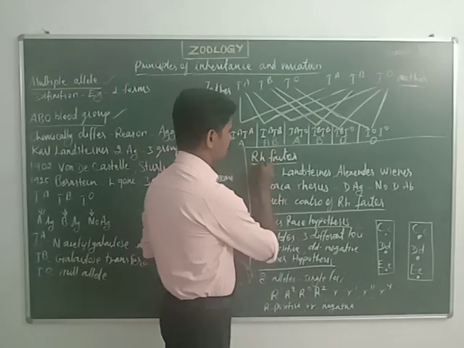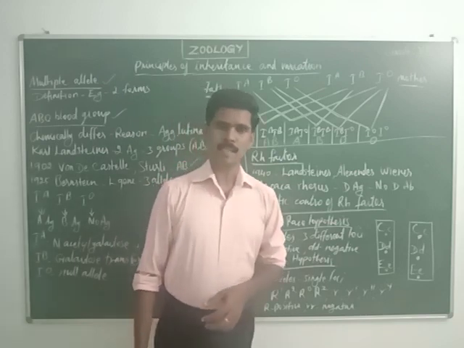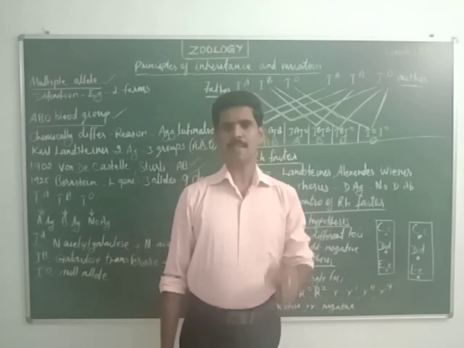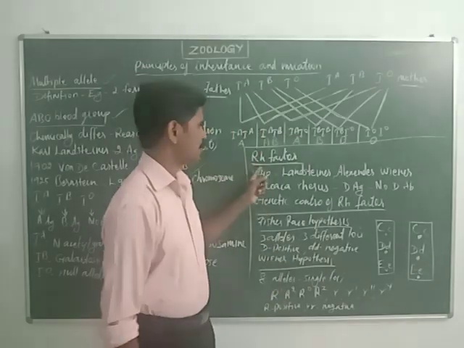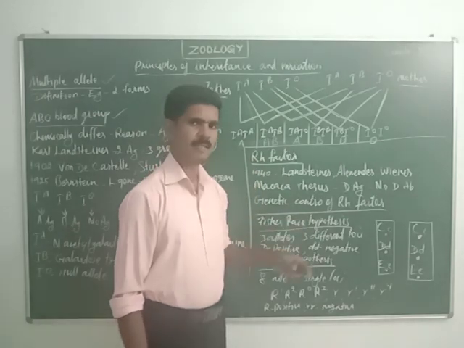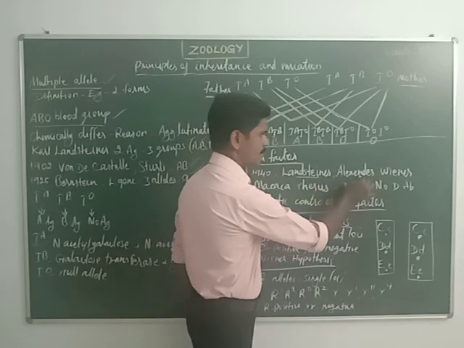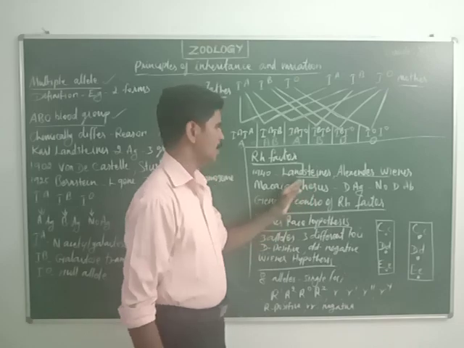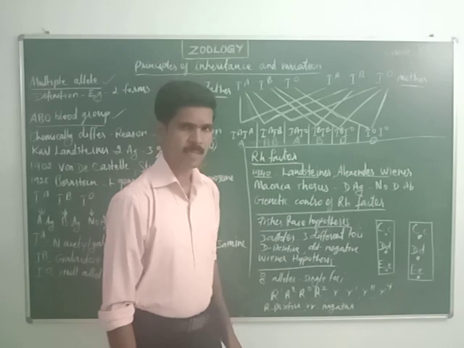Then now we are going to study the next topic, RH factor. RH factor is otherwise called RH antigen. Every person's blood has this RH factor. Listen very carefully. This factor was first discovered by two scientists, Karl Landsteiner and Alexander Weiner. These two together discovered this RH factor in the year 1940.